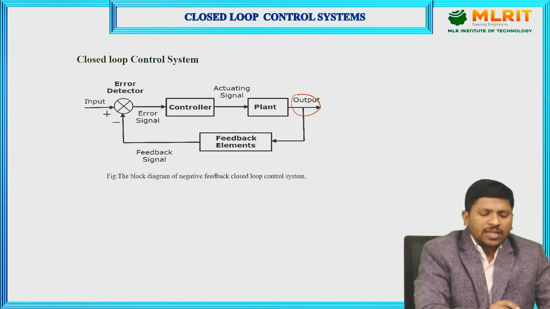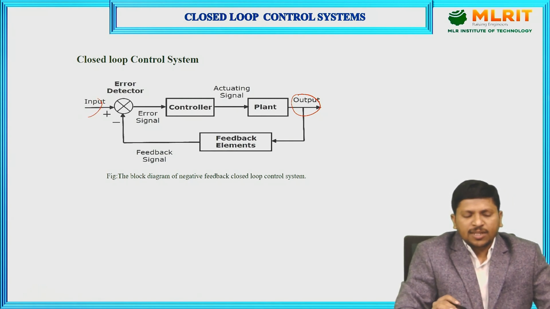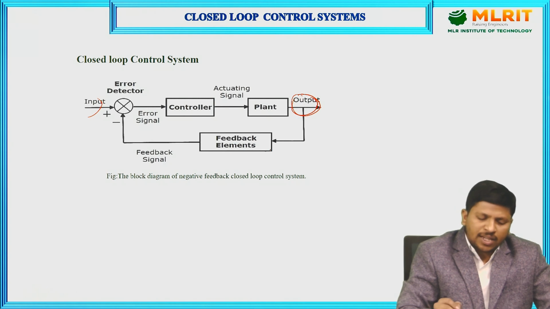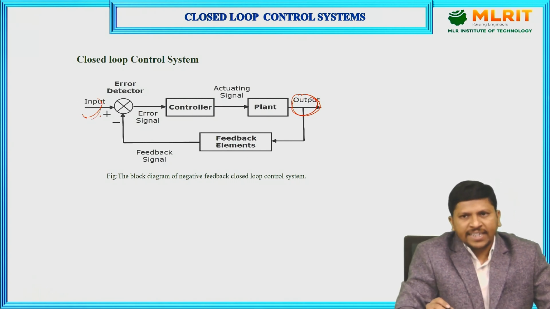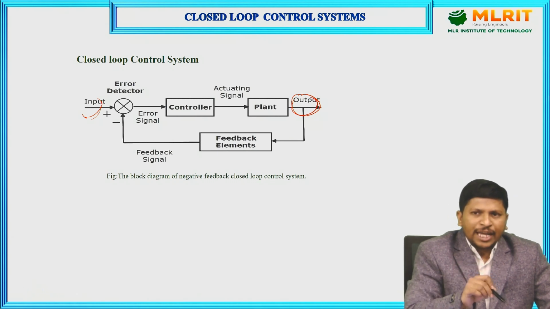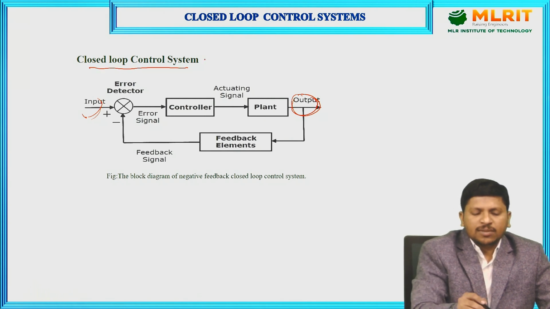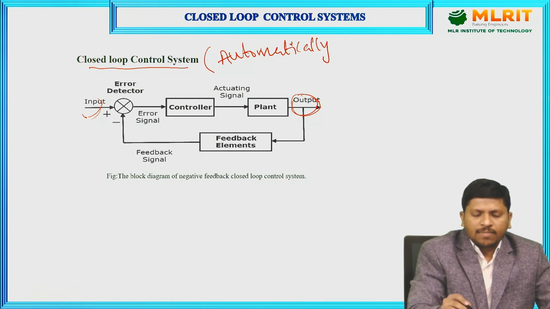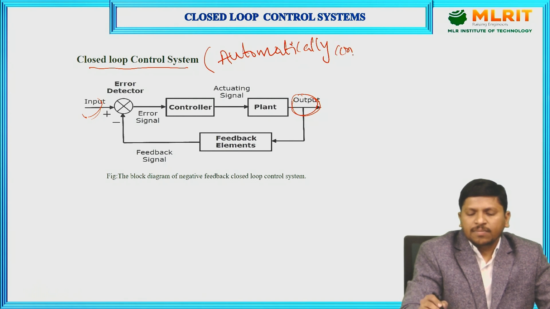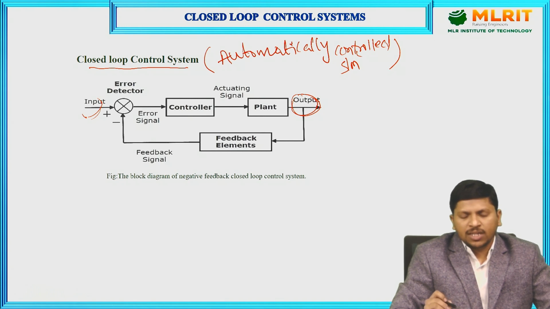Closed loop control system means the output quantity has an effect upon the input quantity in order to maintain the desired output value. Such systems are called closed loop control systems. Another name for the closed loop control system is the automatically controlled system.